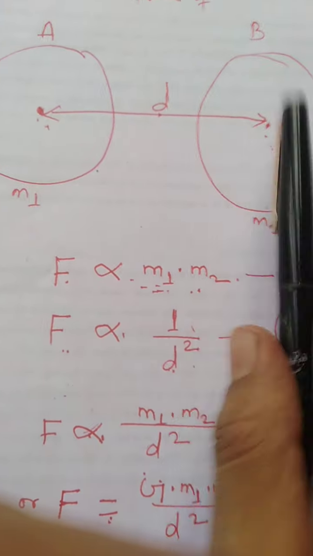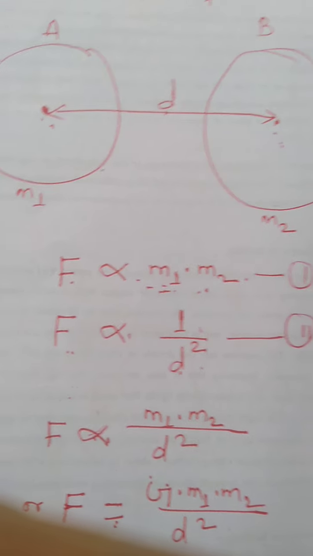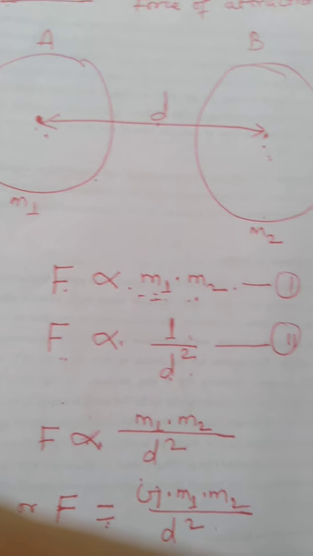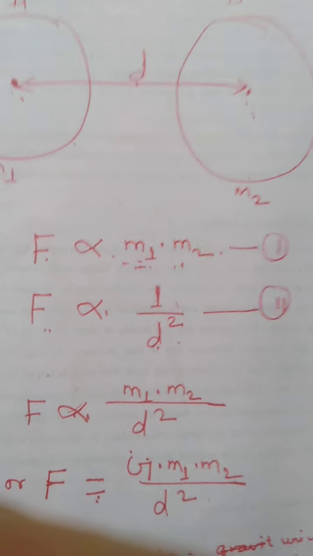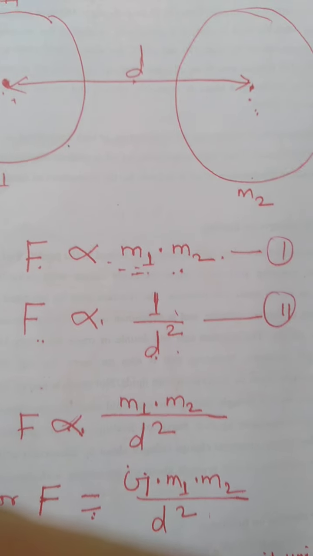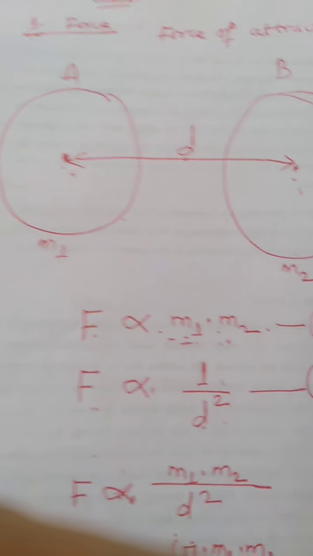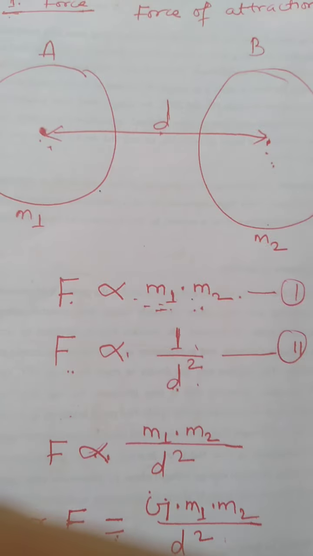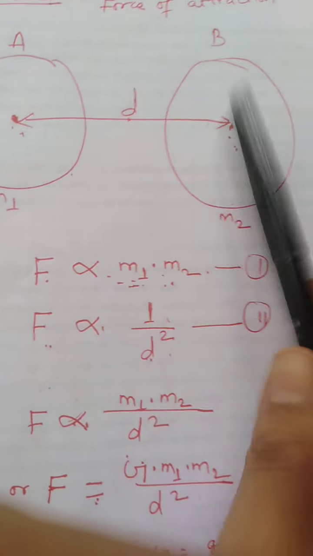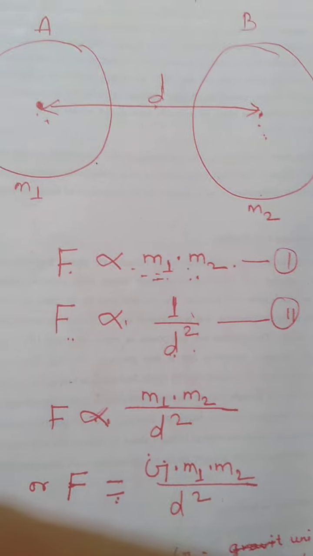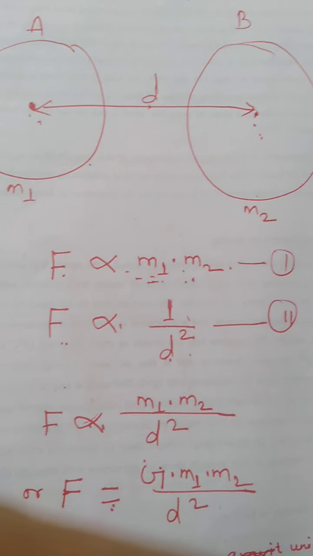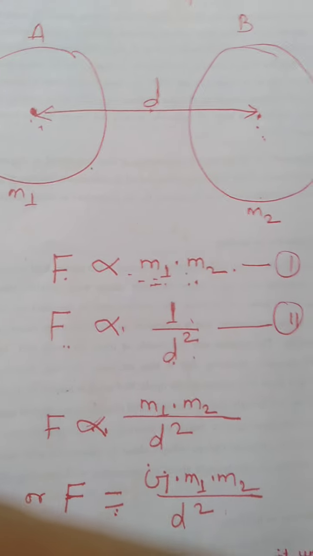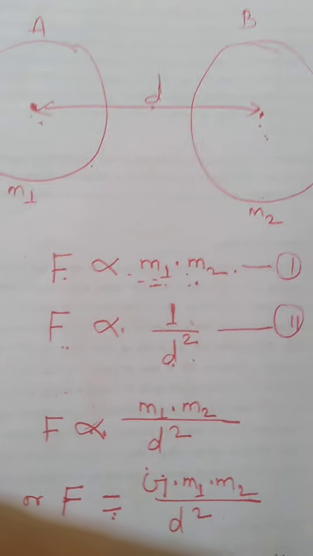You can suppose two magnets. If the two magnets are kept very close to each other, what will happen? These two magnets will attract with a higher force. But if these two magnets are kept farther, then they will attract with less force, and if we keep them very far, they will not attract at all. Like that, here also it is inversely proportional to the distance. Distance increases, force decreases, and vice versa. Distance decreases, force increases, just opposite.